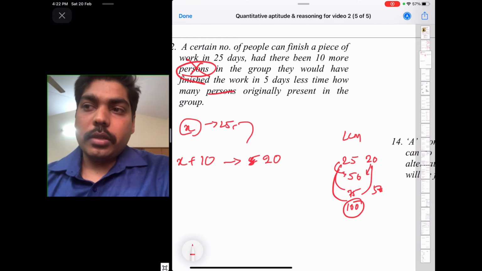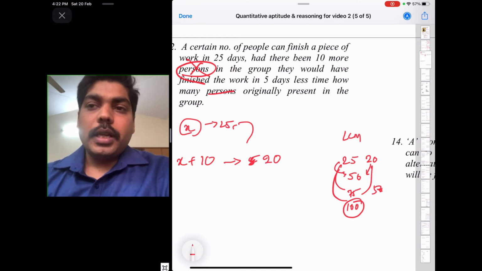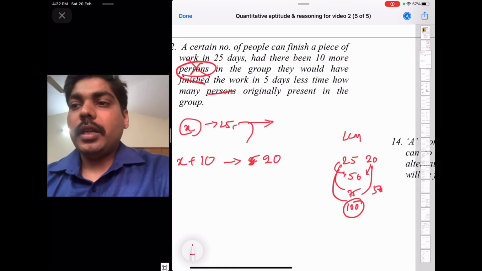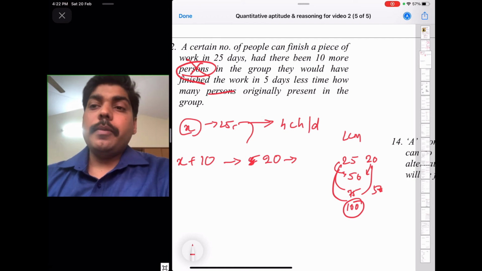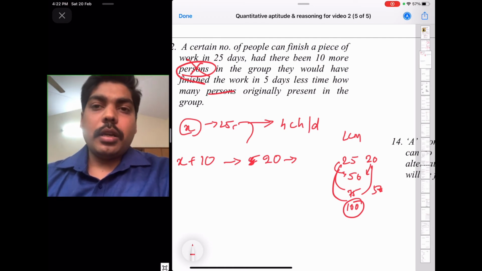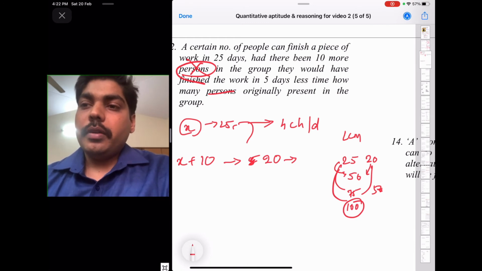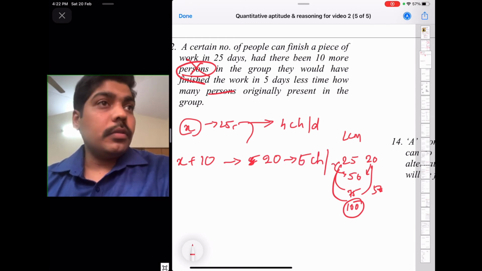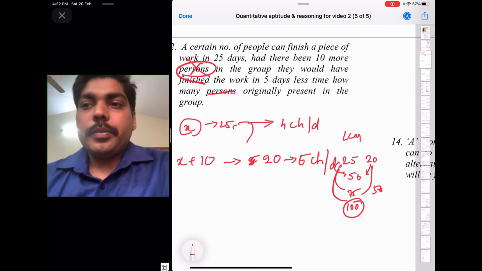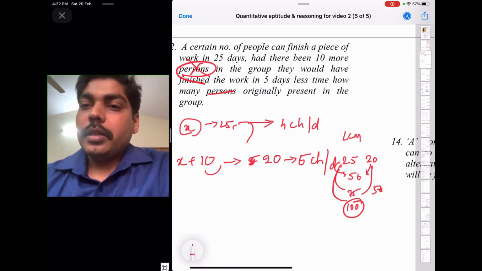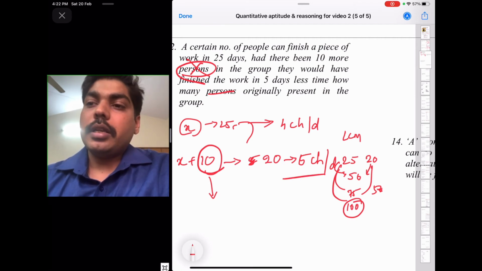Arranging 100 chairs in a classroom is the work. X number of people will complete the work in 25 days. That means every day they will arrange 4 chairs. Then X plus 10 people are completing the work in 20 days, that means 5 chairs per day. So for 10 more people, how many chairs extra are they arranging? 1 chair. For 10 people the capacity is 1 chair.